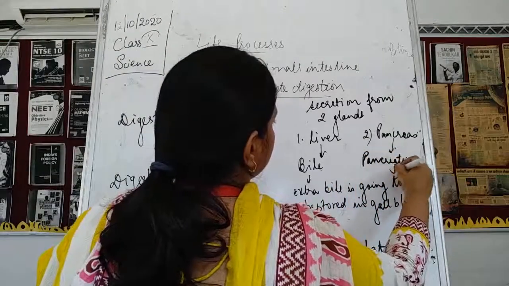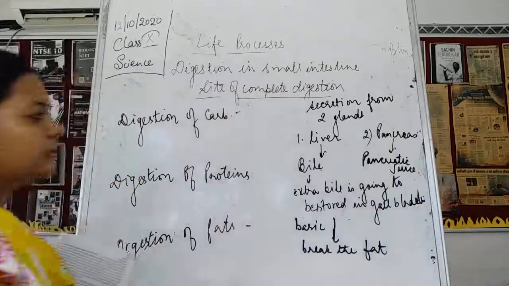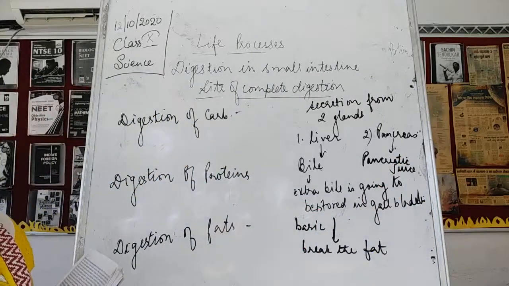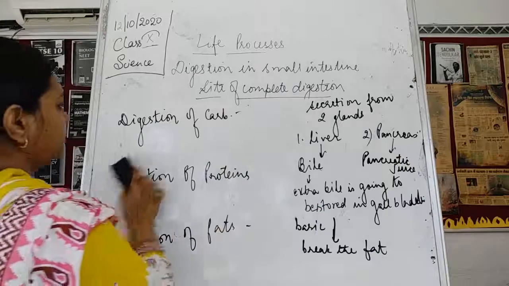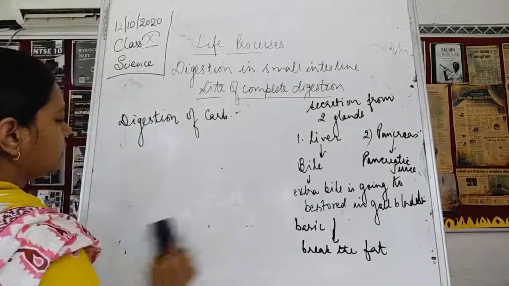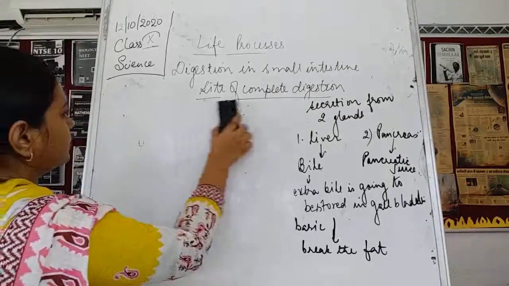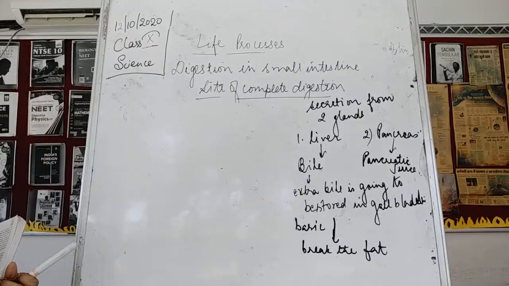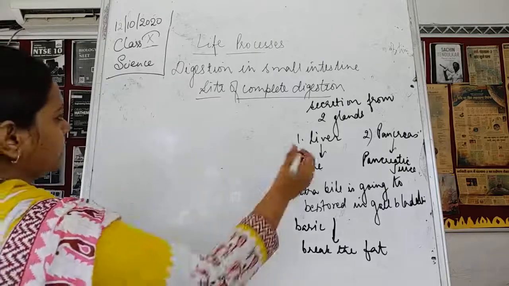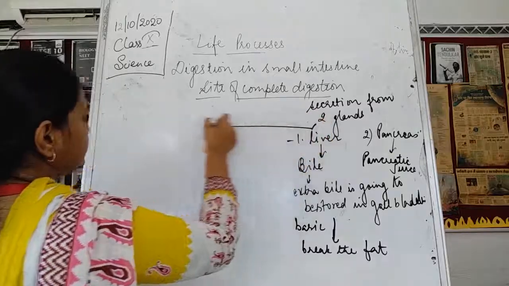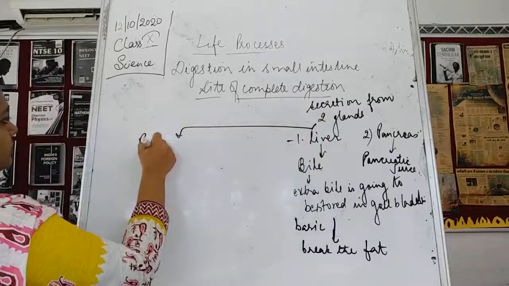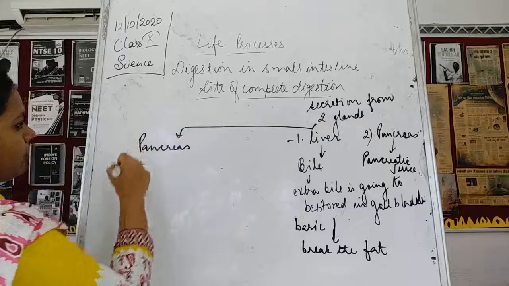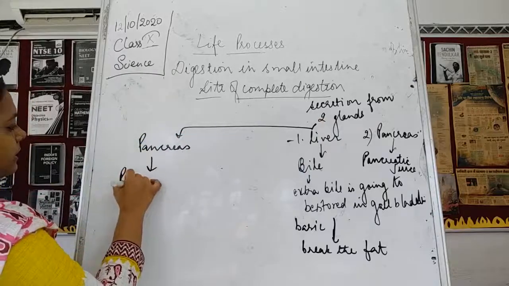The first gland is the liver, which we have discussed, and the second is the pancreas, which secretes pancreatic juice.